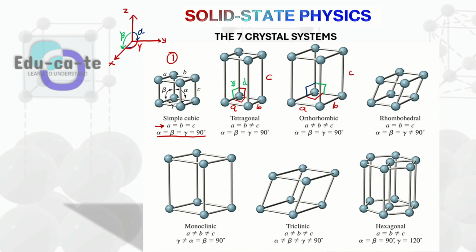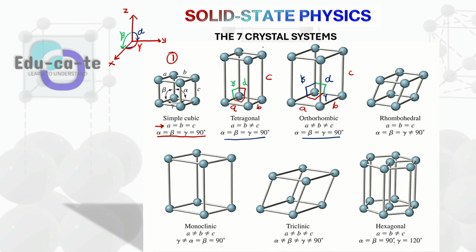So all of these angles are 90 degrees. So the value of alpha, the value of gamma, and the value of beta, all of them are equal to 90 degrees. So for the first three structures, that is how it looks. That's your simple cubic, your tetragonal, and your orthorhombic. They are all related to one another. They all kind of look the same because they look like they are sitting up straight, right? It is because all of their angles are equal to 90 degrees.